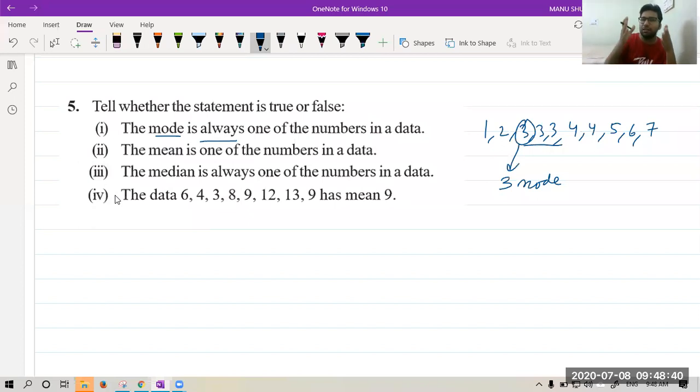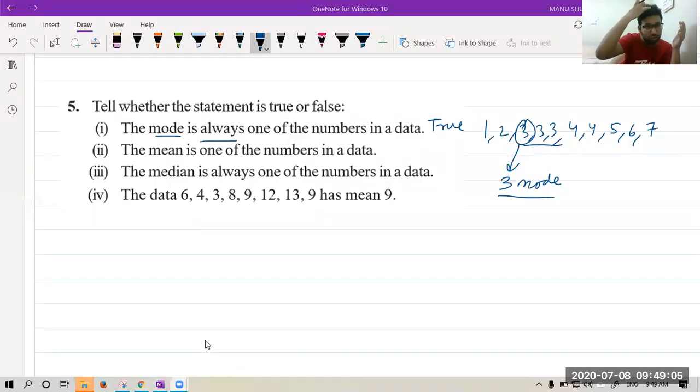It is saying the mode is always one of the numbers in data. Mode हमेशा data में से ही आता है. Mode is never a different number. Mode comes from the given data only. So we have seen that mode comes from given data only. Hence, this statement is true. I hope you got this now.